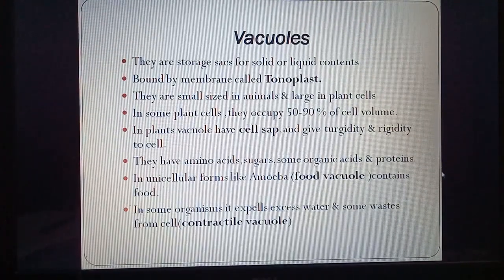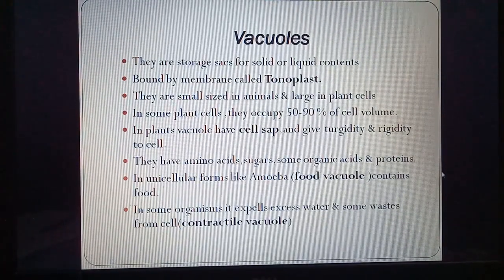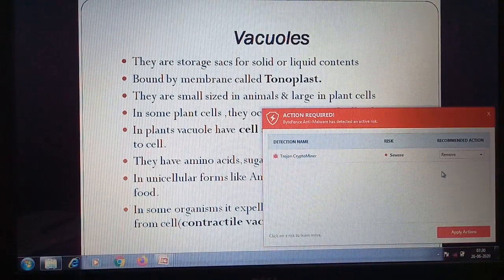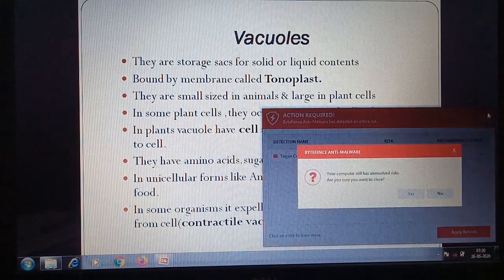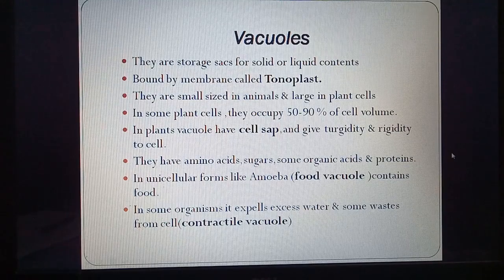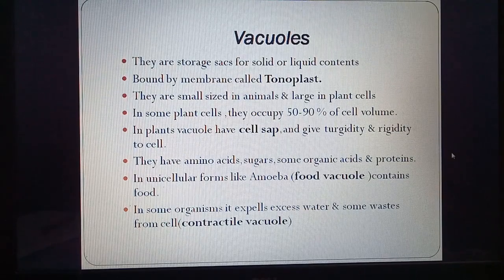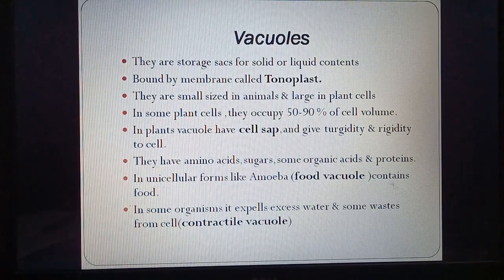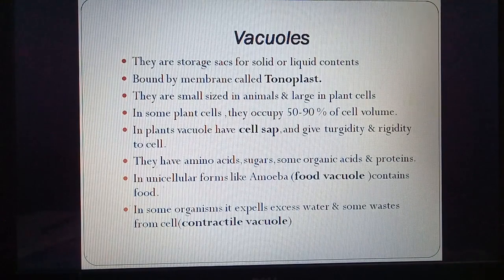Next, vacuoles. They are storage sacs. So they are bag-like structures which can hold solid or liquid contents. They are bounded by a membrane. So they are covered by a single membrane which is called tonoplast. They are small in animals and large in plants. In animals, they may even be absent. In some plant cells, they occupy 50 to 90% of cell volume. So in some plant cells, they occupy large volume.